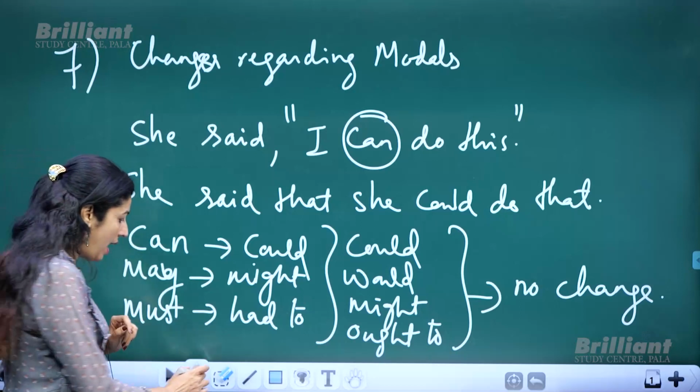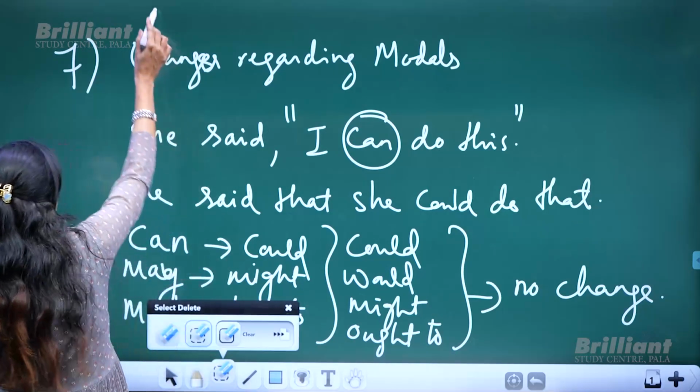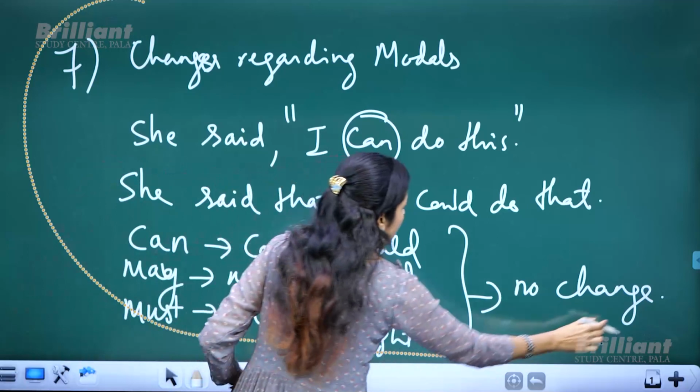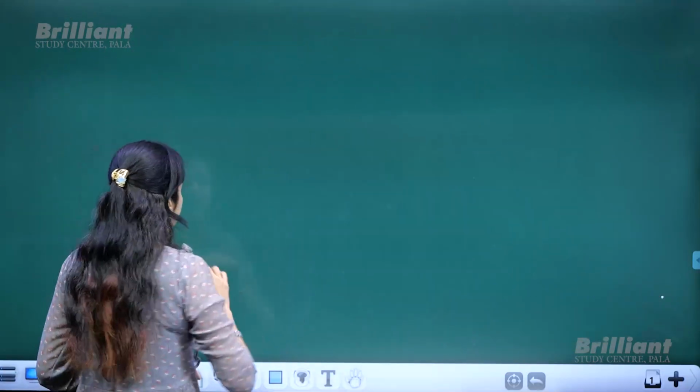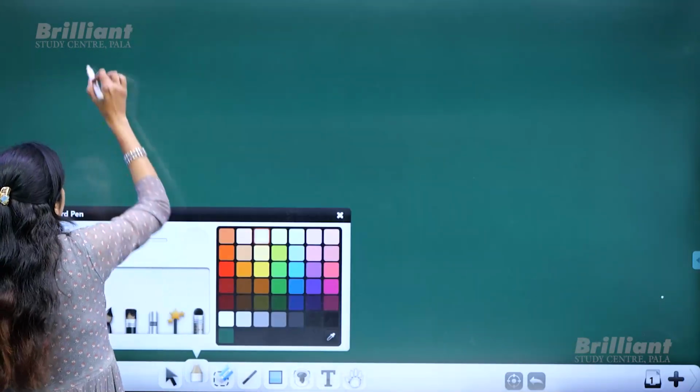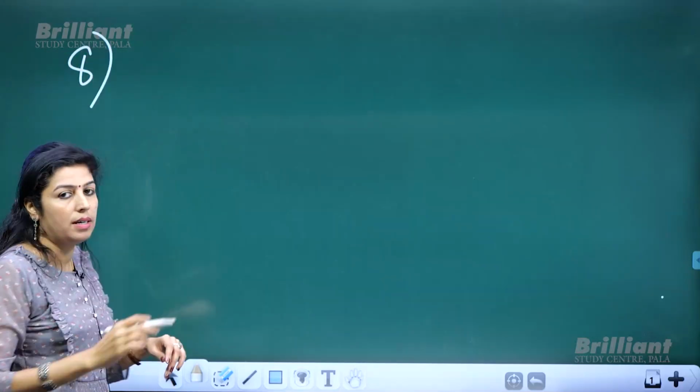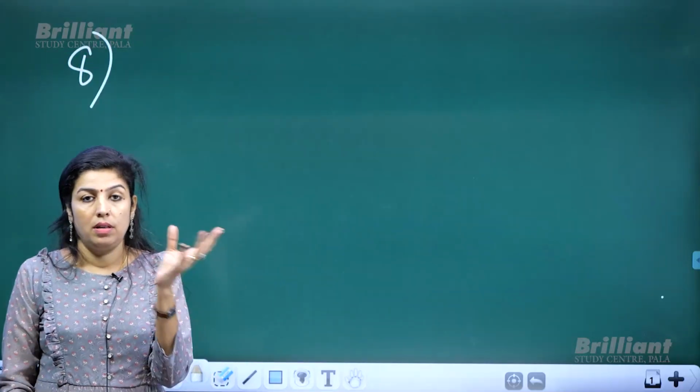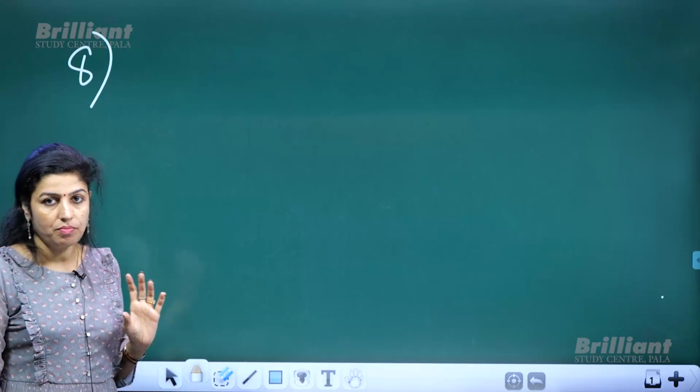Okay, now the final rule with which we can wind up direct and indirect speech, that is our eighth rule, and that is the change in position and time.